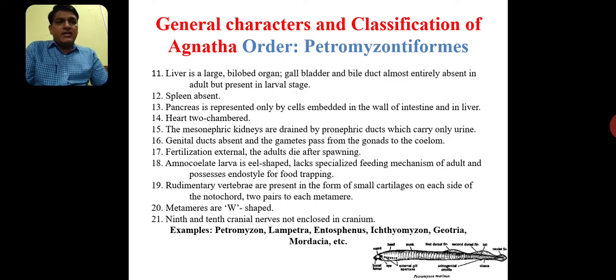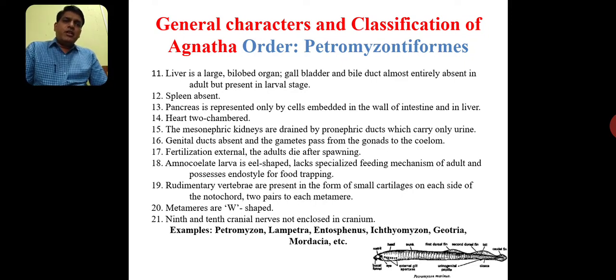The most important thing regarding reproduction is that most members of Petromyzontiformes live in fresh water, or they may travel a long way into the sea water, but they come to fresh water for reproduction, and after spawning, after laying the eggs, most of these adults die. Ammocoete larvae are ill-shaped larvae, lacking the specialized feeding mechanism of adults, and possess an endostyle for food trapping. That means the endostyle is also there in these larvae.